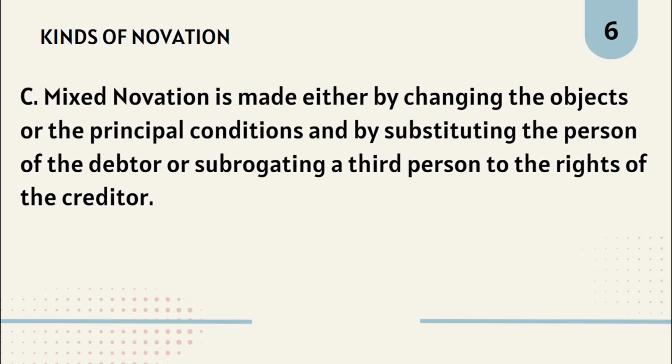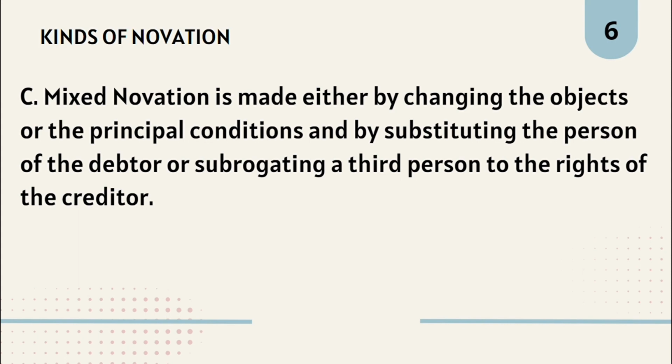Letter C. Mixed novation. Novation is made either by changing the object or the principal conditions and by substituting the person of the debtor or subrogating a third person to the rights of the creditor. In other words, mixed novation combines both aspects, involving change to both the subject matter and the parties involved. It's like hitting two birds with one stone, altering both the terms of the contract and the people bound by it.